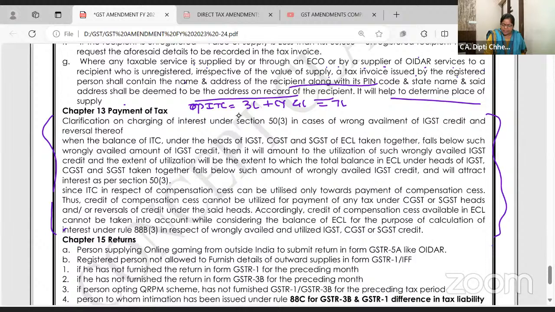In this, 50,000 ITC you wrongly availed. Understood? Opening ITC 3 lakh, current year ITC is how much? 4 lakh, total ITC is 7 lakh, but your output tax is only 6 lakh. So okay, no GST is payable, so 1 lakh ITC is lying. In that, 1 lakh ITC is lying.